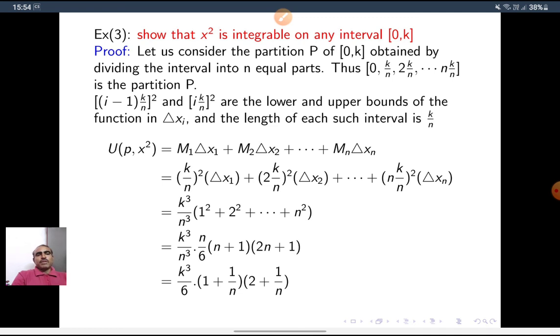This is k by n into k square by n square, that is k cube by n cube into (1 square plus 2 square plus up to n square). The sum of squares of the first n natural numbers is n(n+1)(2n+1)/6. So I write this as k cube by n cube into n by 6 into (n+1) into (2n+1). I take n common from each factor, and n cube cancels. So k cube by 6 into (1 plus 1/n) into (2 plus 1/n). So the set of all upper sums is k cube by 6 into (1 plus 1/n) into (2 plus 1/n) for n equal to 1, 2, and so on.